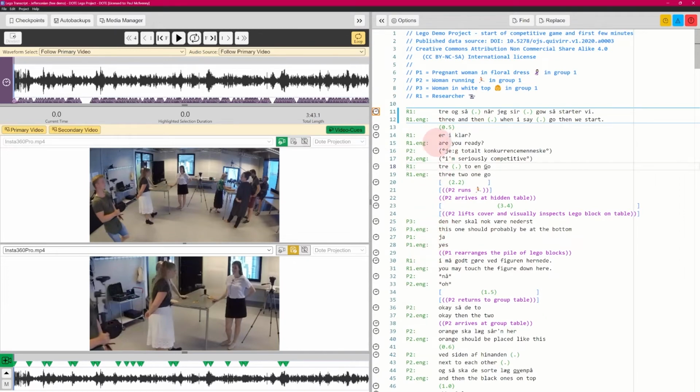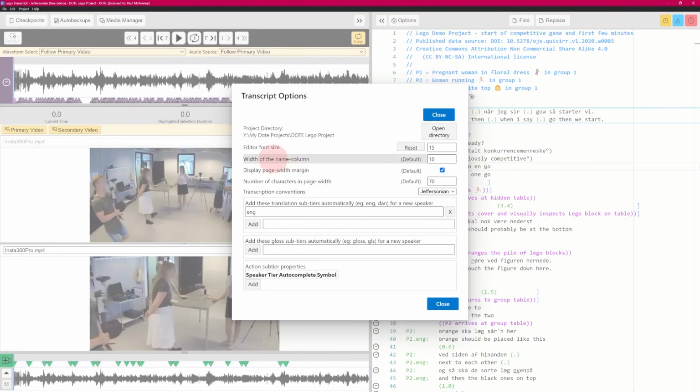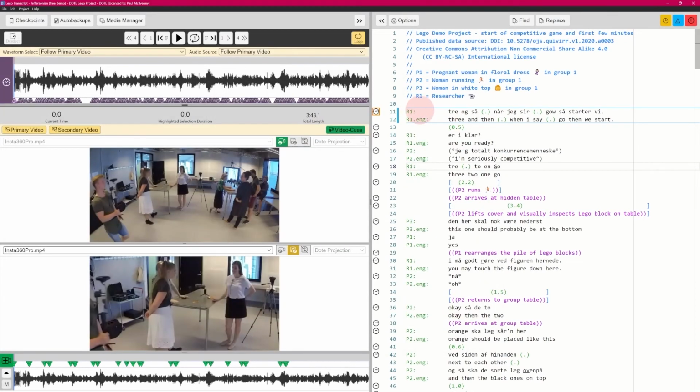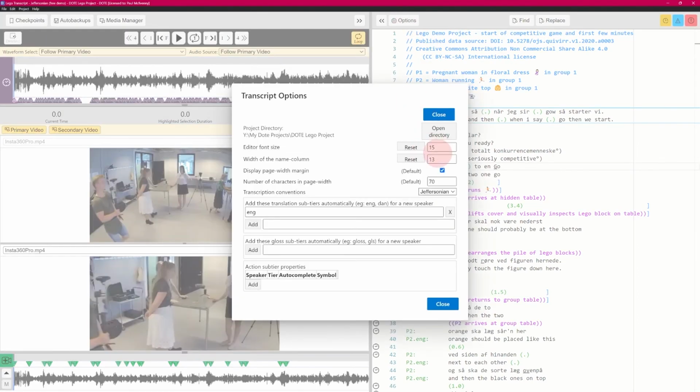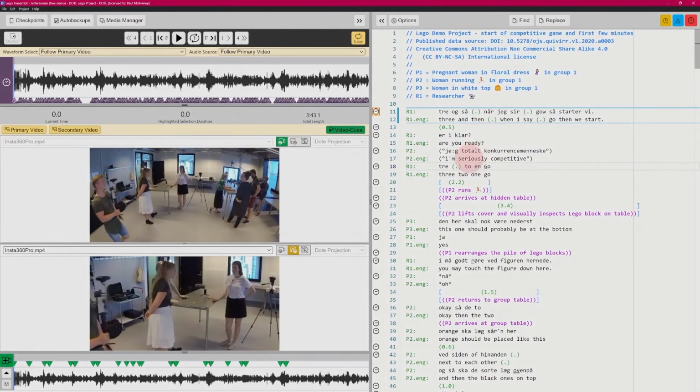The problem might be that if you do a tab and you have very, very long names, then the tab is not long enough. You can go to options here and change the width of the name column, and you'll see if I adjust that to 13, it moves to 13 characters for the initial tab that we're using here. So I'm just going to put that back to 10 as it was. And that's the end of that tip.